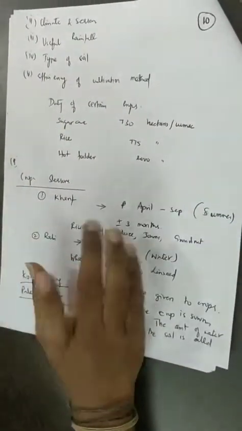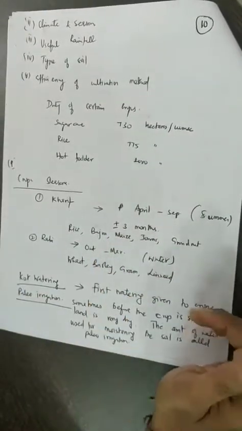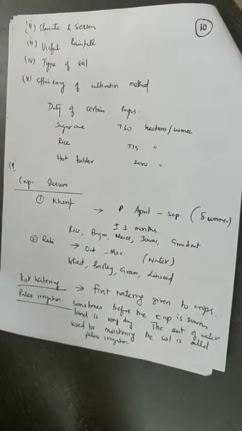So as I said already, duty is inversely proportional to delta. If delta is more, then obviously duty will be less.